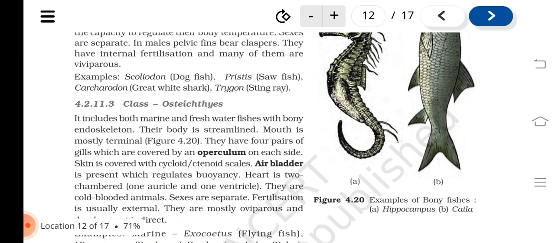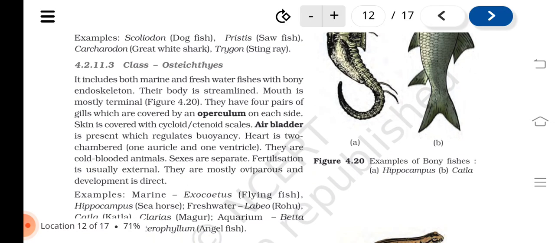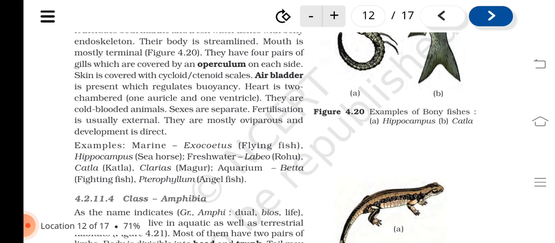Class Osteichthyes. It includes both marine and freshwater fishes with bony endoskeleton. Their body is streamlined, mouth is mostly terminal, figure 4.20. They have 4 pairs of gills which are covered by an operculum on each side. Skin is covered with cycloid or ctenoid scales. Air bladder is present which regulates buoyancy. Heart is two-chambered, one auricle and one ventricle.